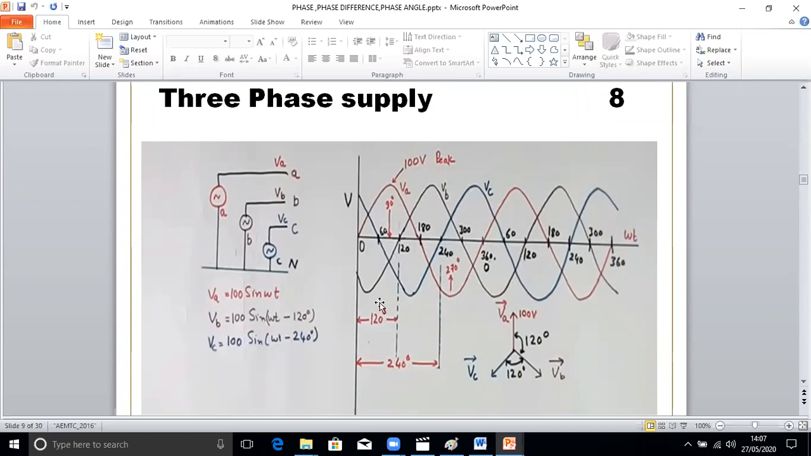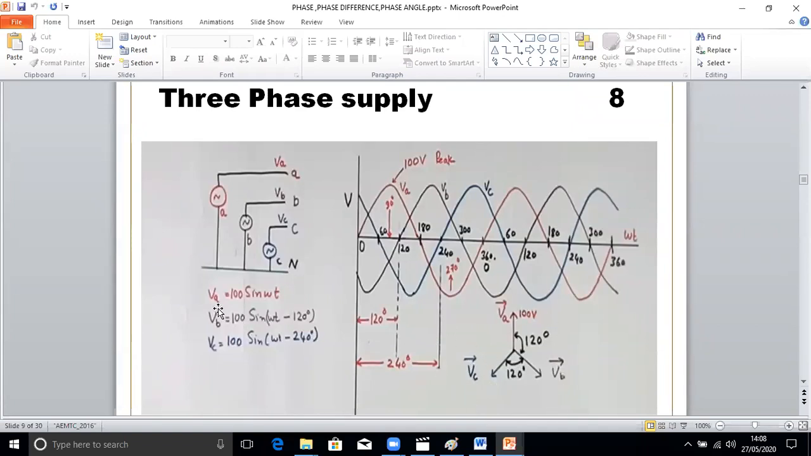So what can we make out from this? A is starting from 0, B is starting from 120, C is starting from 240. When you represent this in vector format, it will be like this: VA, VB, VC. This is the vector format.